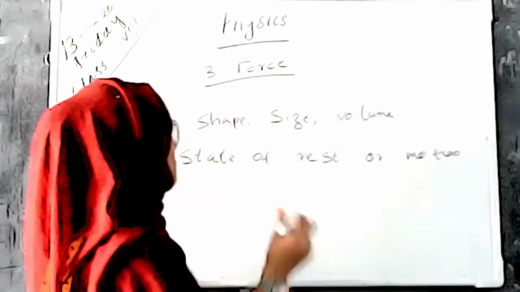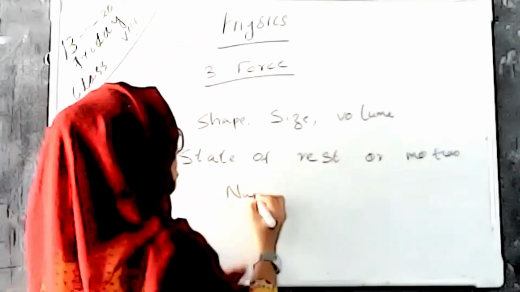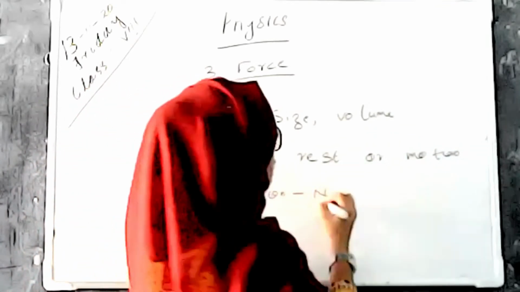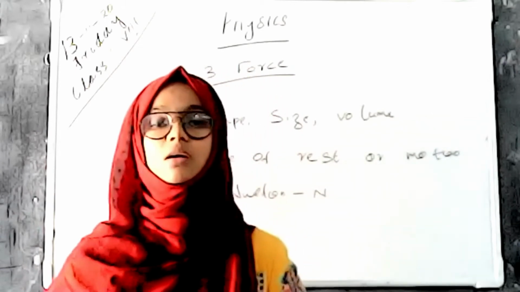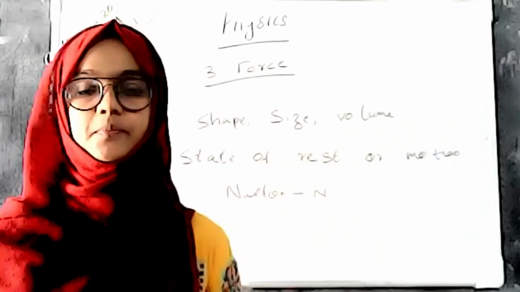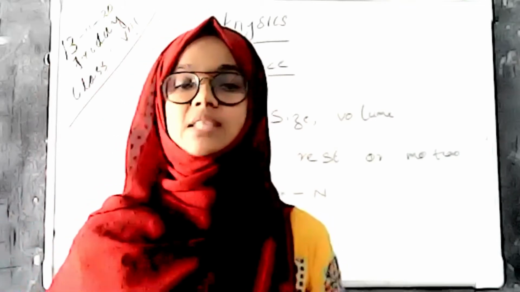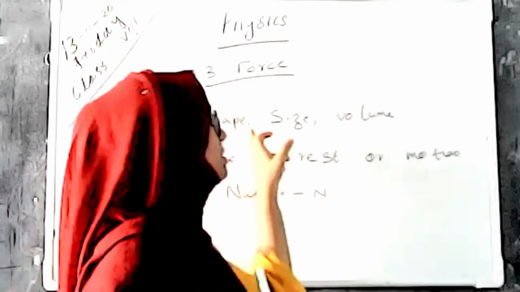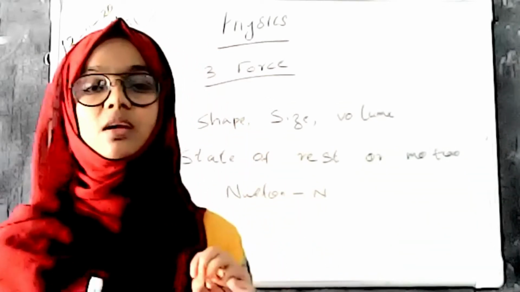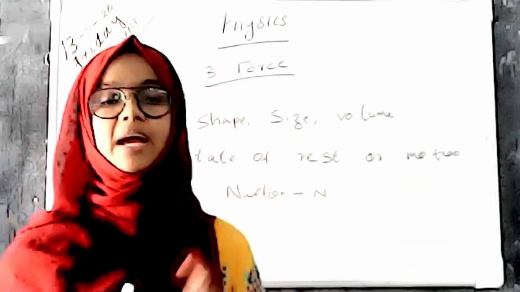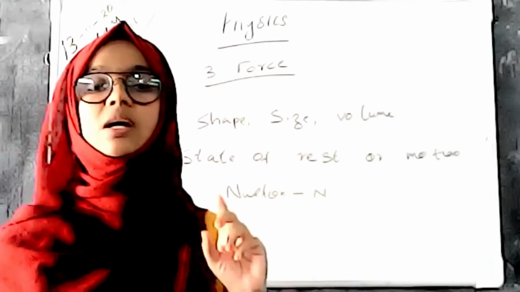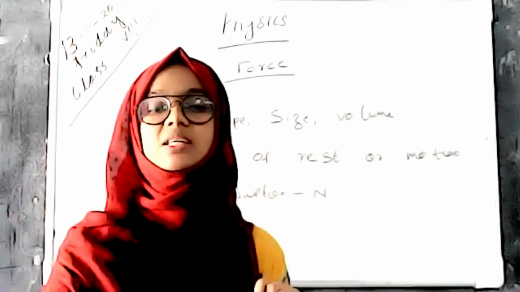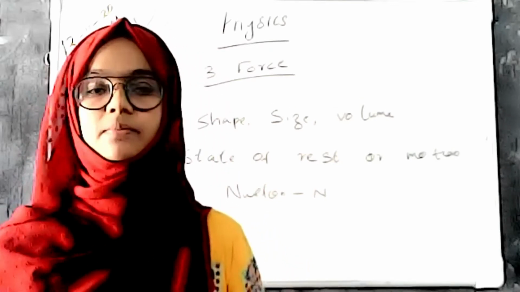So Newton is the unit of force and its symbol is N. And we are discussing that force changes something, and that change depends on the strength of the force applied. We denote the unit Newton and the symbol is N.